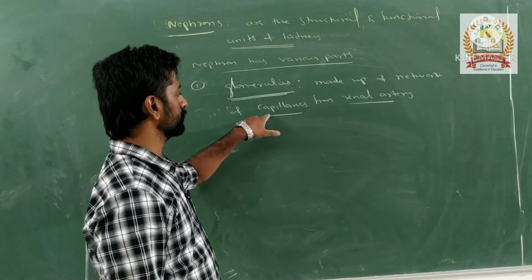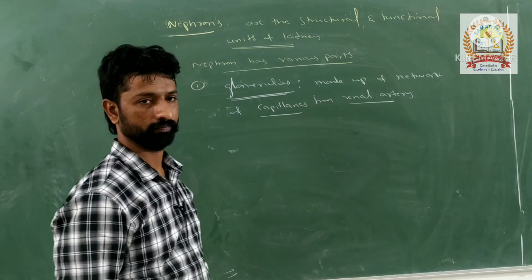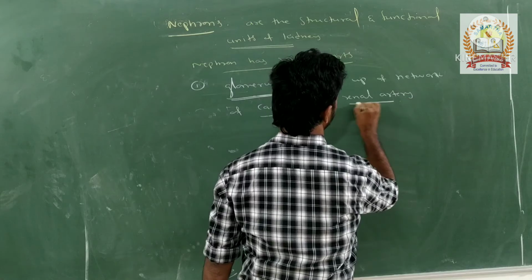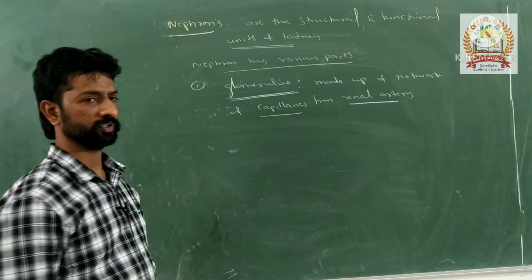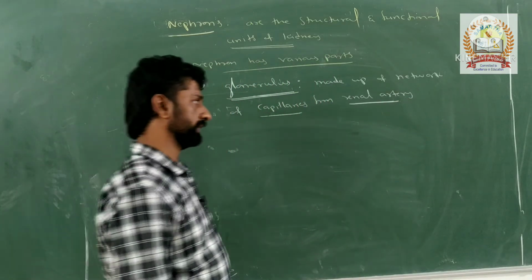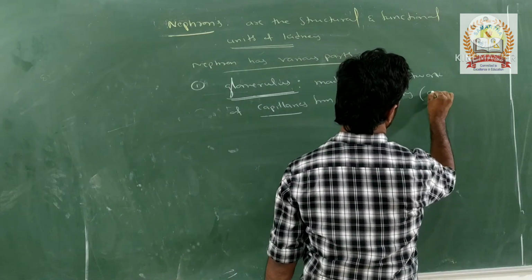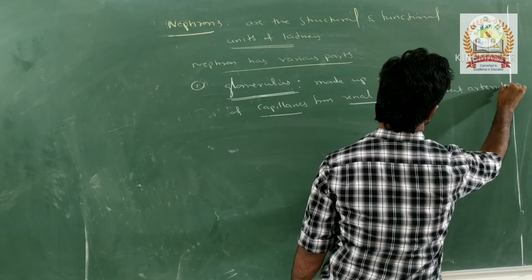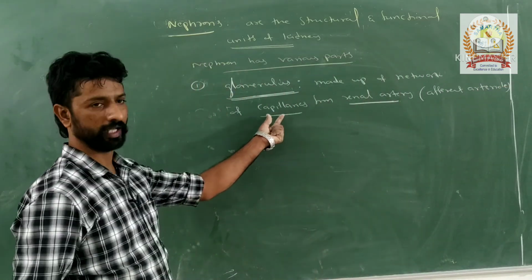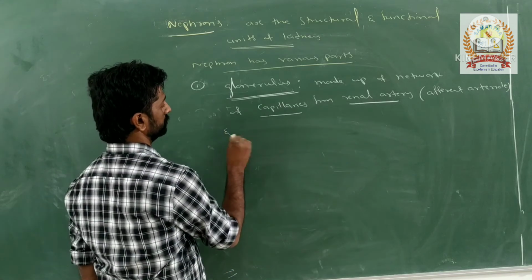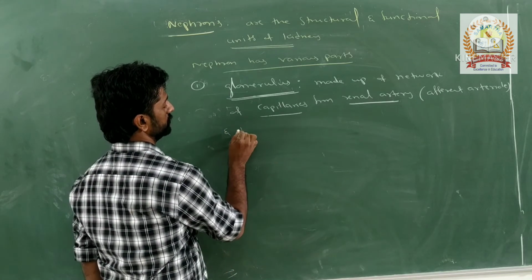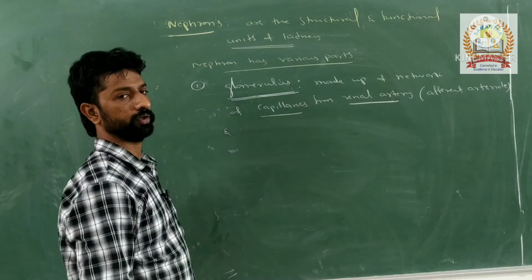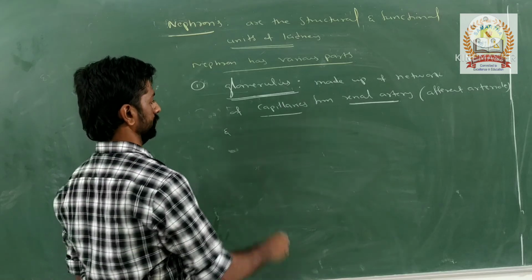The renal artery which branches into the renal capillaries is called the afferent arteriole.